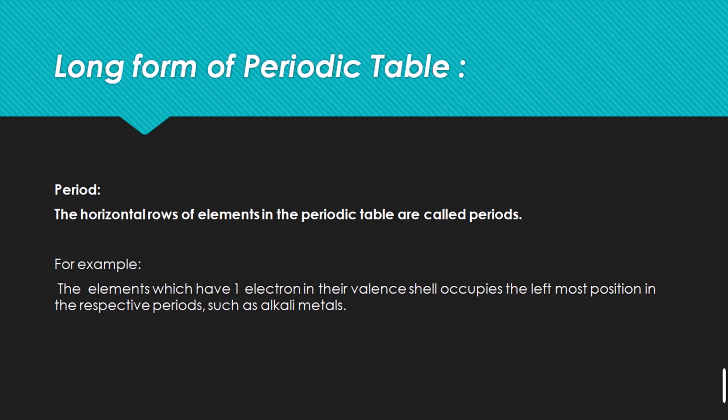So the arrangement of the elements according to increasing atomic numbers shows periodicity, that is, the repetition of properties after regular intervals, and the electronic arrangement of elements based on their electronic configuration created the long form of the periodic table. There are two things: the periods and the groups. Firstly, what is a period? The horizontal rows of the elements in the periodic table are called periods.